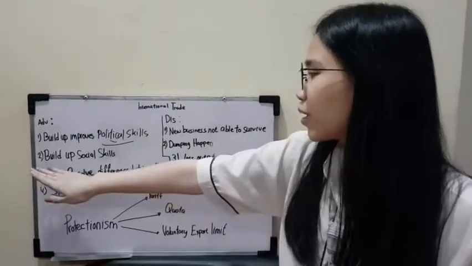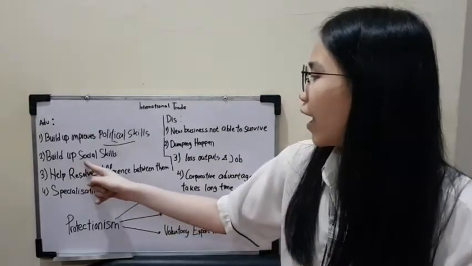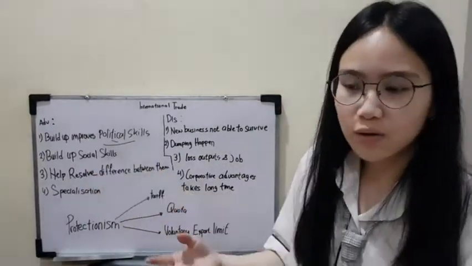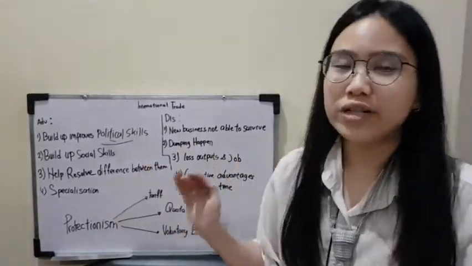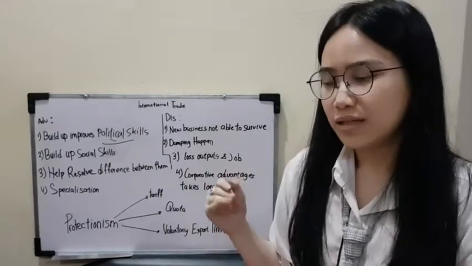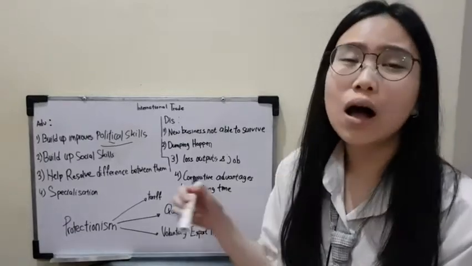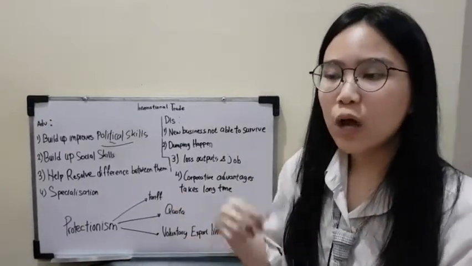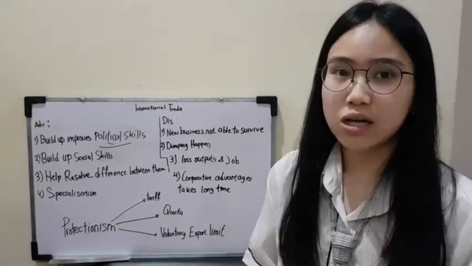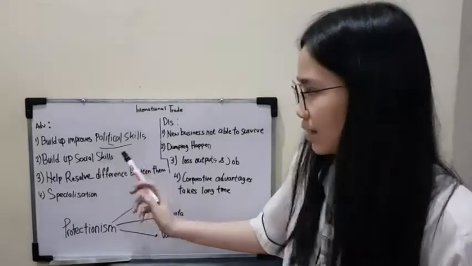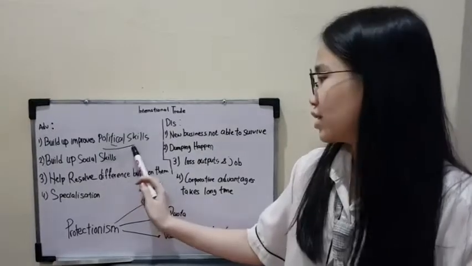Of course, by maintaining this relationship, the countries are also able to build up their social skills, as they will be able to be considerate of each other, not only as countries but also as businesses. Why? Businesses not only need to serve local consumers, they also need to serve international customers. In order to serve international customers, they need to have better social skills. So over time, international trade helps to build up social skills.